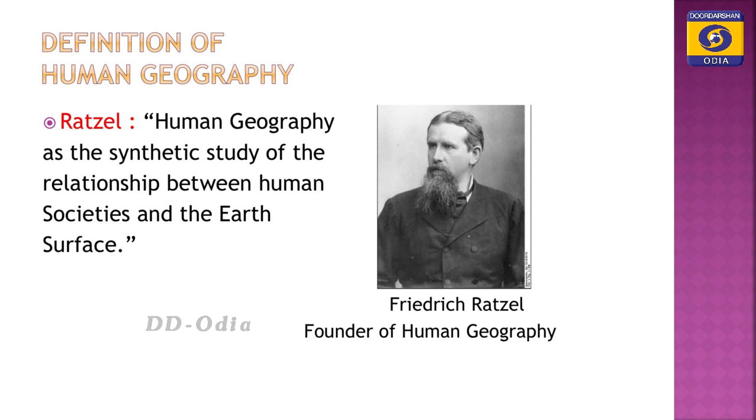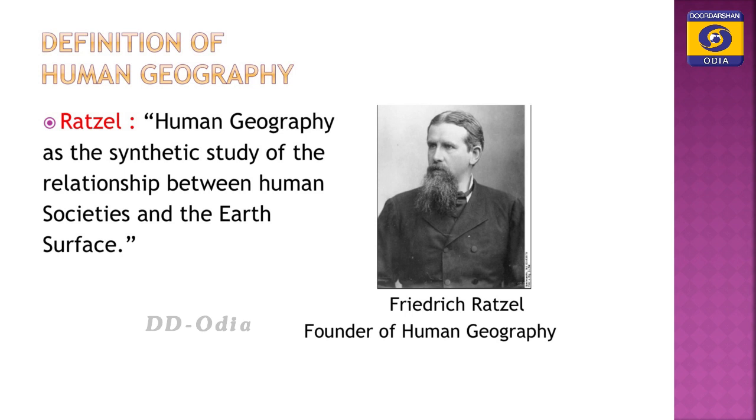So, according to Ratzel, human geography is the synthetic study of relationship between the human societies and the earth surface. So, in his view he described human geography as a synthetic study of relationship between human societies and the earth surface. So, what is human society?